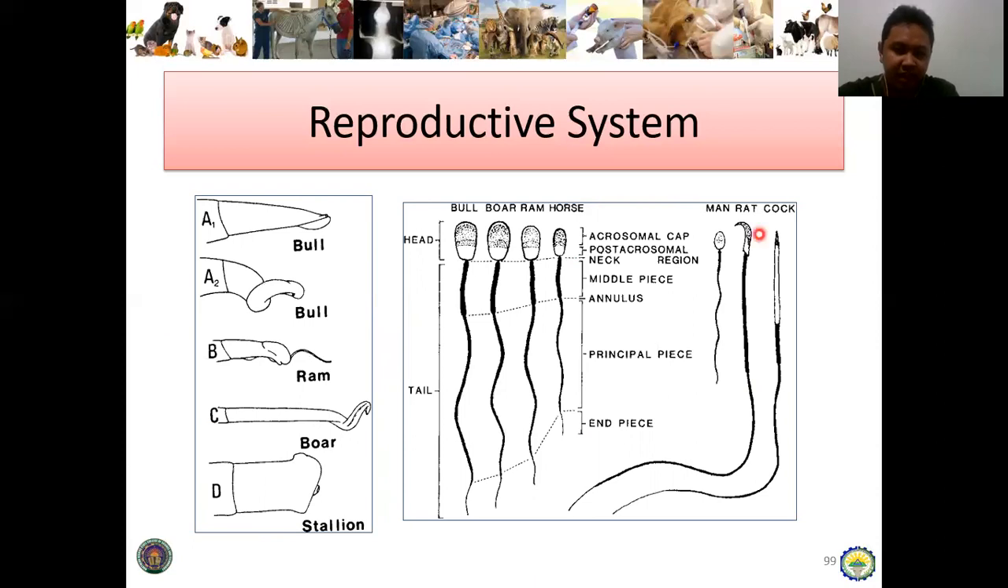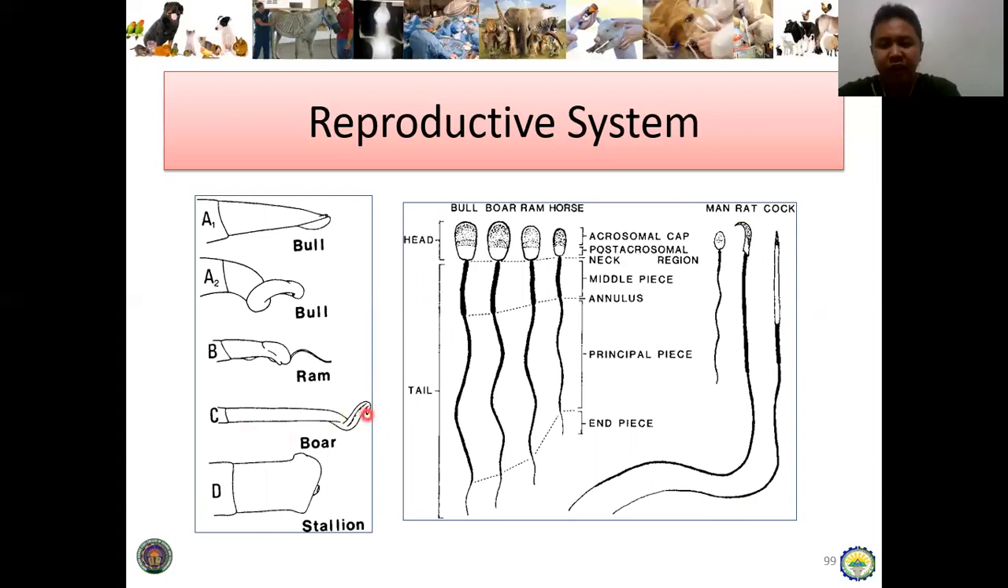Take note, for the cock or rooster, this is its sperm cell. It is not paddle shape, but spiral shape actually. And then there is a hook shape in the rat, and paddle shape in other mammals. And then as you can see in the boar, spiral shape.